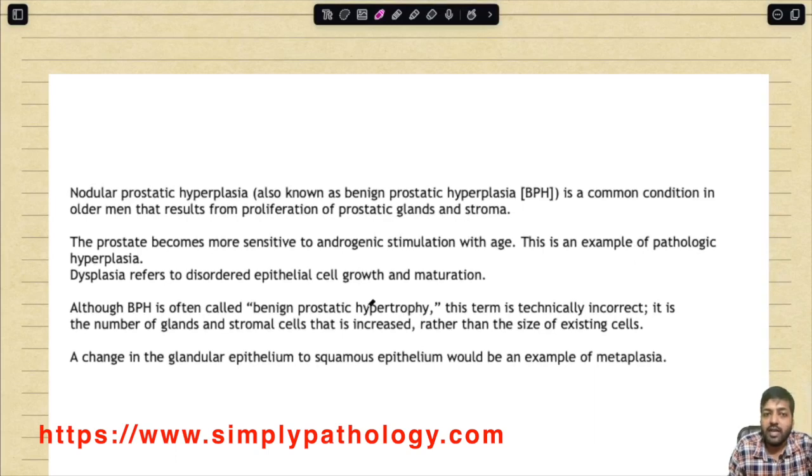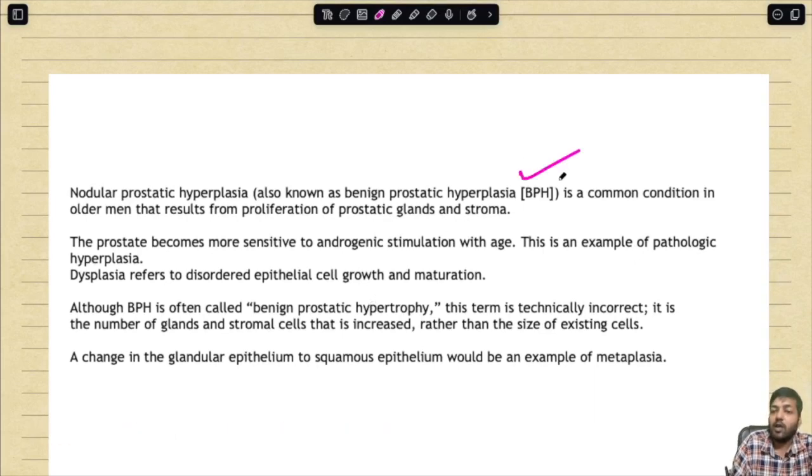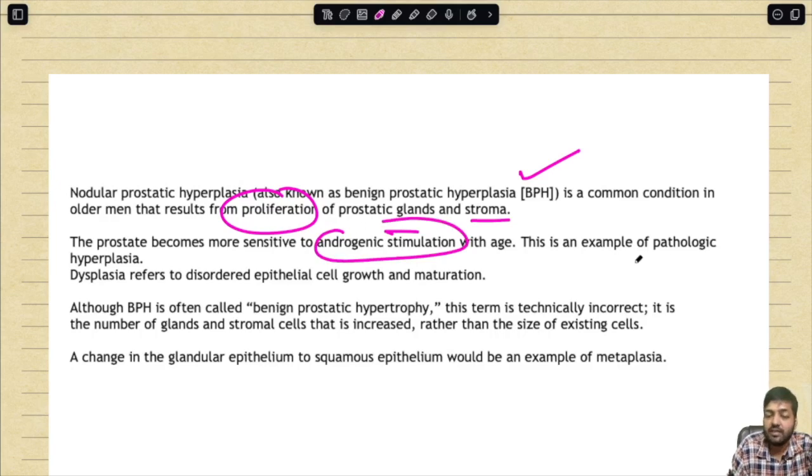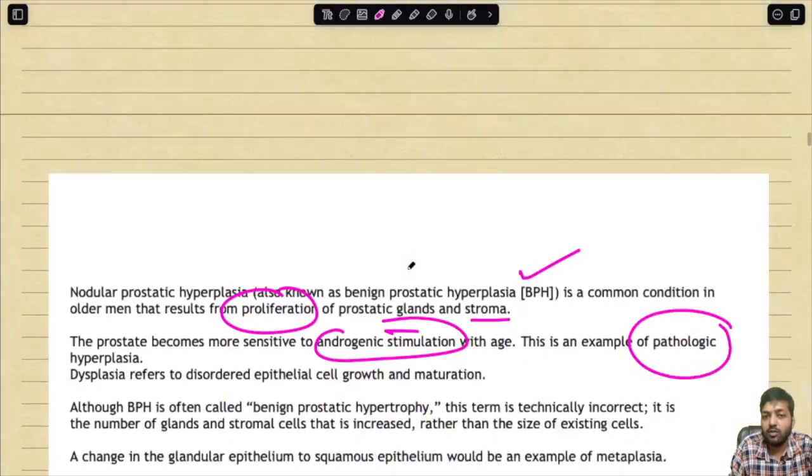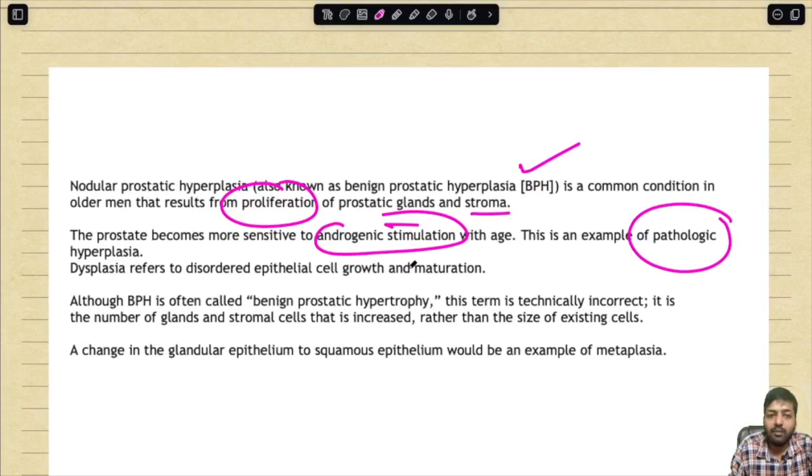Nodular prostatic hyperplasia, also known as BPH, is a common condition in older men that results from proliferation of the glands and the stroma. The prostate becomes more sensitive to androgenic stimulation with age. This is an example of pathologic hyperplasia. Dysplasia refers to disordered epithelial cell growth and maturation, and there is no dysplasia here. Although BPH is often called benign prostatic hypertrophy, this is technically an incorrect term. It is the number of glands and stromal cells that is increased rather than the size of existing cells.